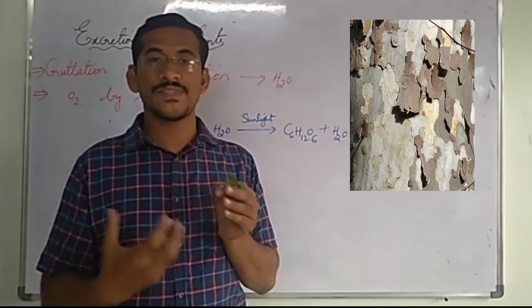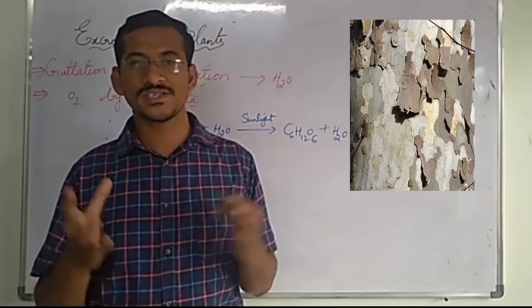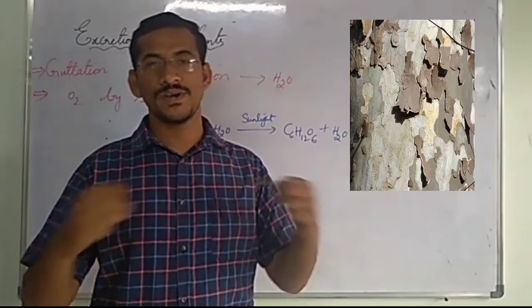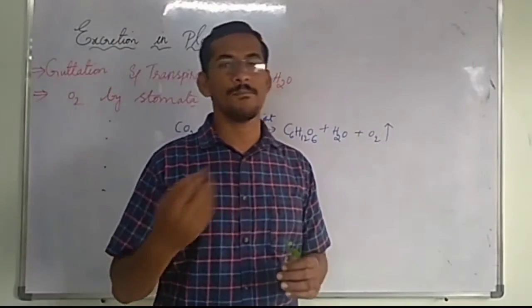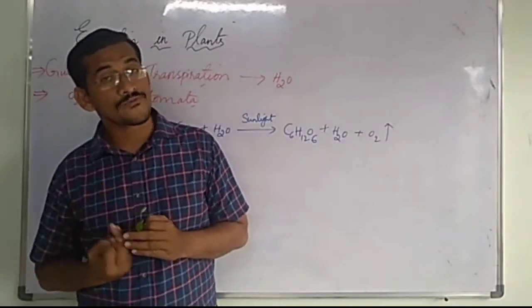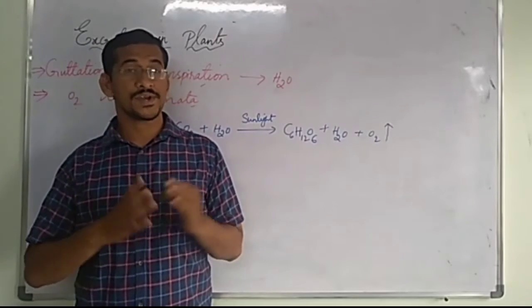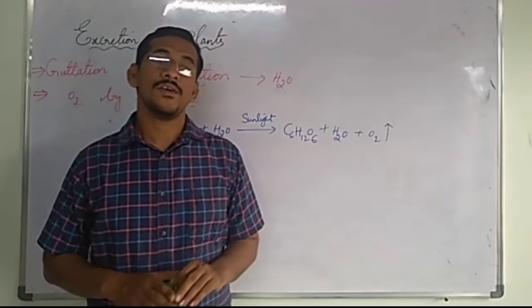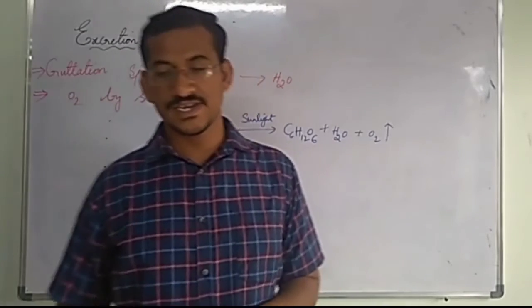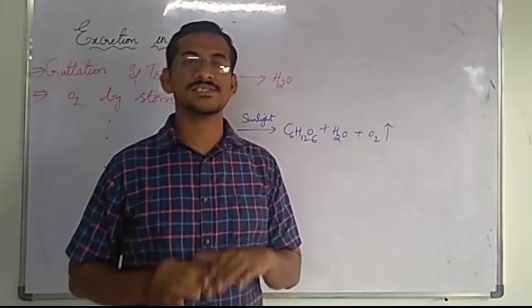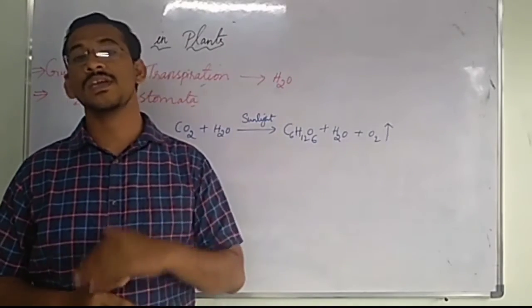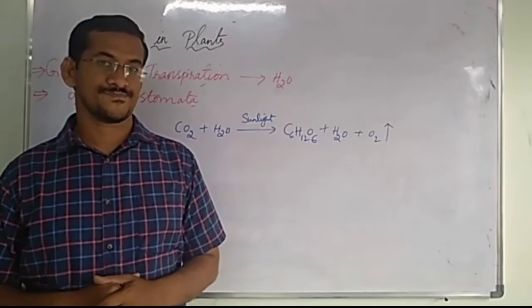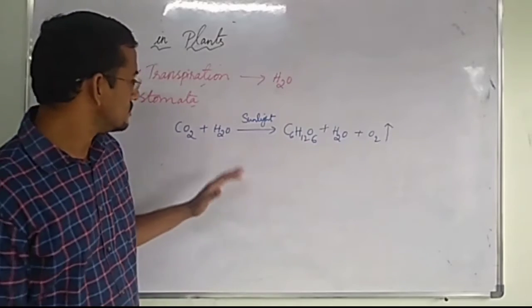If the bark is fully loaded with nitrogenous waste, then automatically it falls down. So whenever the bark or leaf or fruit falls down, separated from the plant, then waste is excreted. Understood? But the excretion process in plants is very slow. Understood? Next.